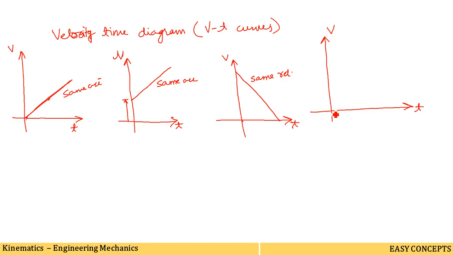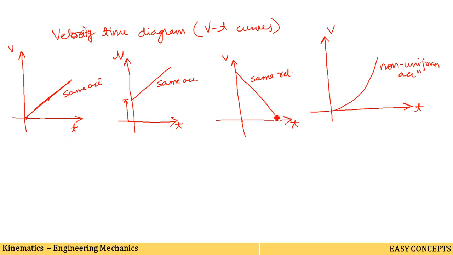The fourth figure is somewhat like this. We know that velocity is here and time is there. So the velocity-time curve varies non-linearly, therefore the slope becomes different at different times. Hence velocity is not changing at a constant rate. So the body does not have uniform acceleration. Non-uniform acceleration is present here. Okay, so we have concluded about these 4 curves.